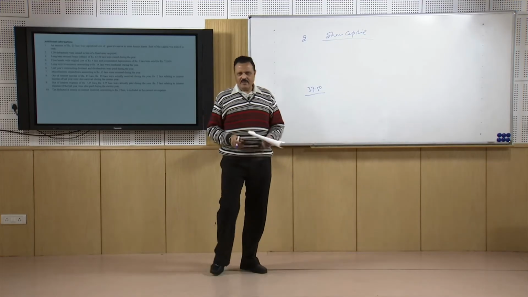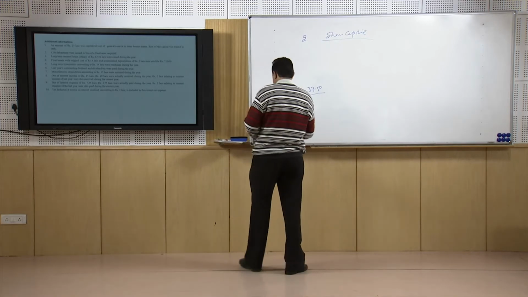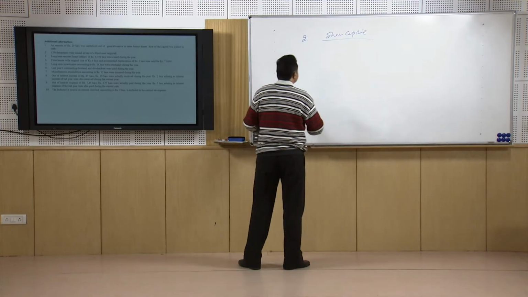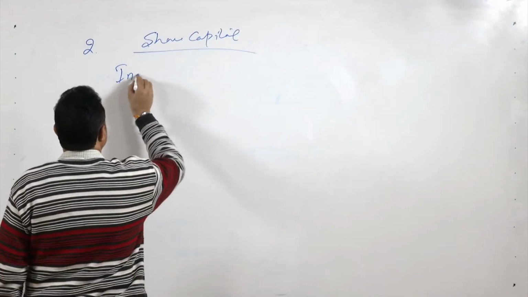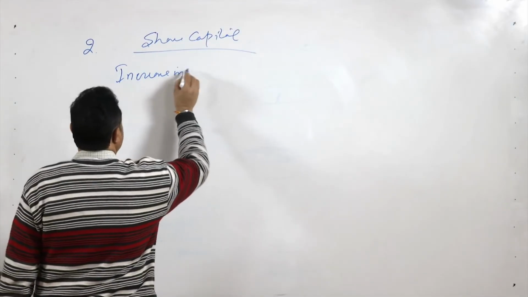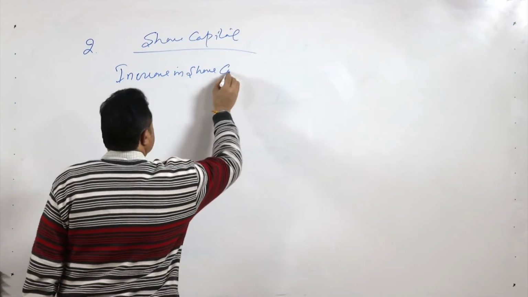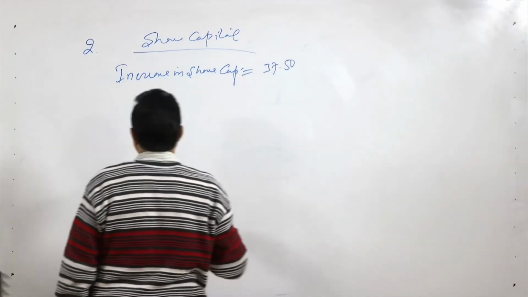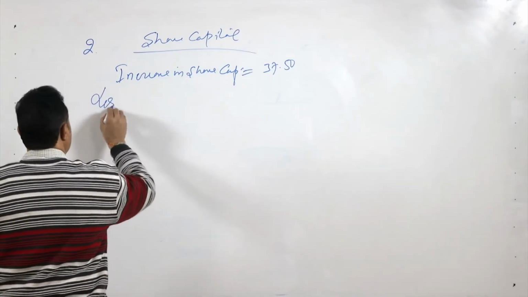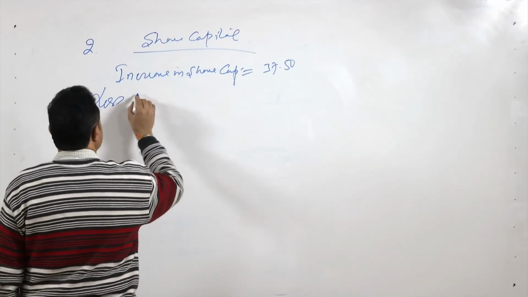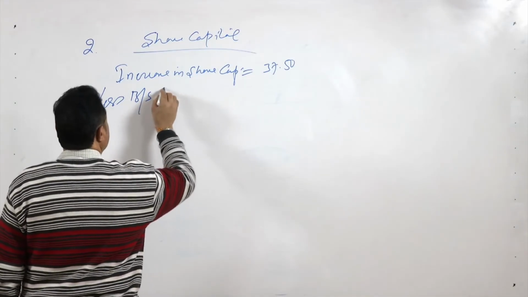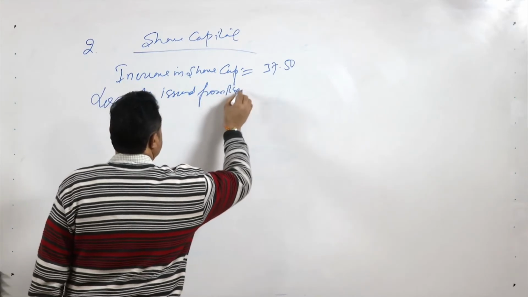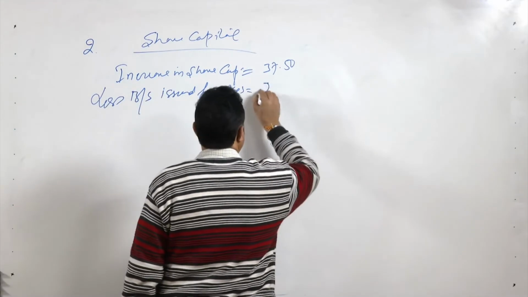increased share capital. So, we will check how much is the total increase in the share capital. The increase in share capital is 37.50 lakhs in total, less bonus shares issued from reserve and surplus, that is 25 lakhs.